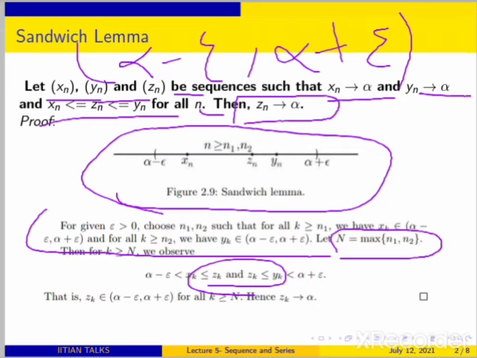That means after N terms, the maximum of n1 and n2, zk lies in the interval (alpha - epsilon, alpha + epsilon). Then we say that zk is converging to alpha. That we have proved.